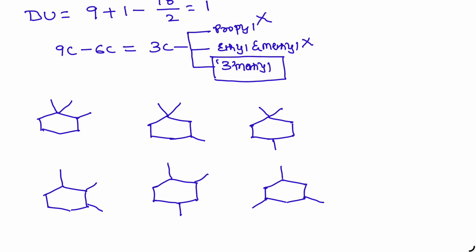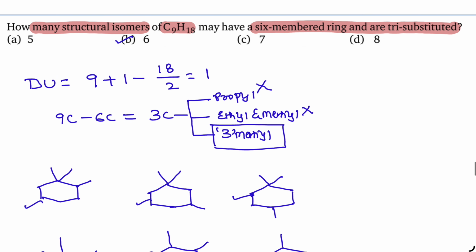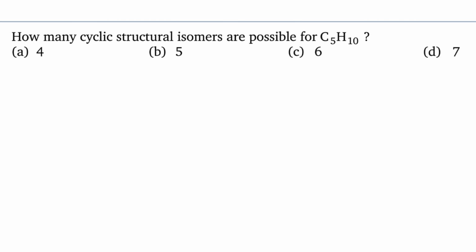If you are getting any other structure, you just give the correct IUPAC name. You will realize that one of them is repeated. So if you shift it here, that becomes 1 2 4 only, same thing. So these are the possibilities I am getting: 1 2 3 4 5 6. 6 isomers, that is in option B. So the answer must be B. Answer is B. So let us check the next question.